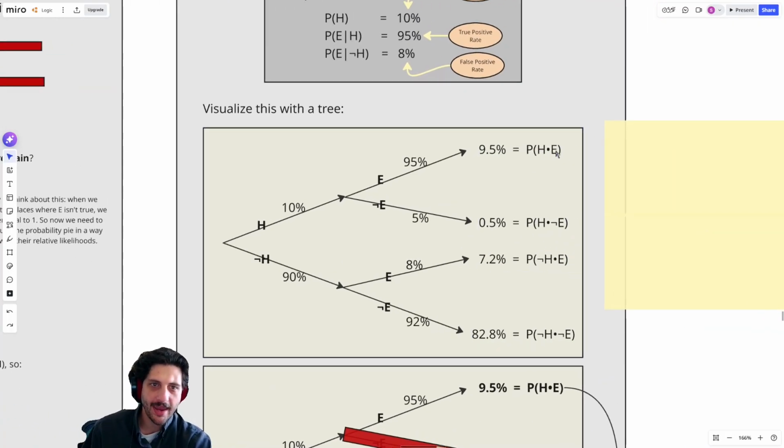I could be sick and get a positive test. I could be sick and get a negative test. I could be not sick but get a positive test. I could be not sick and correctly get a negative test. And these are how confident I should be in each of those outcomes at the start.